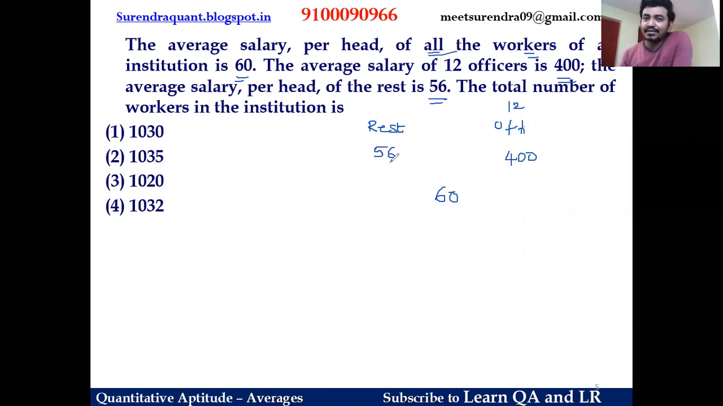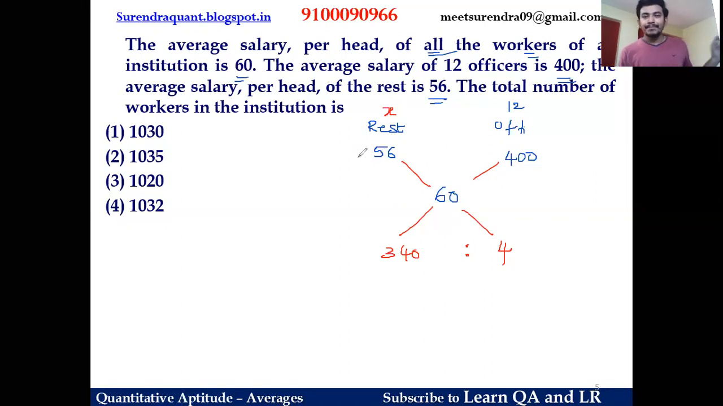And why am I placing the small value here and the large value here? To avoid negative values. Now the alligation rule says to apply it. 400 minus 60, 340. 60 minus 56, 4. So that means the ratio of the rest of the employees to officers is 340 to 4. And do you know how many rest of the employees are there? We don't know. Some unknown number of employees are there. Now the ratio of the rest of the employees to officers is x by 12. So this should be equal to 340 by 4.